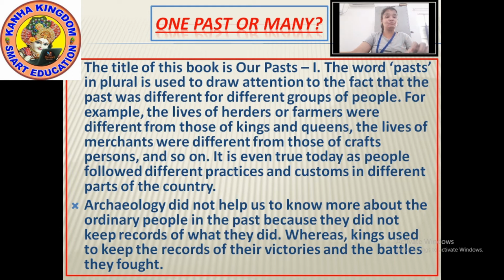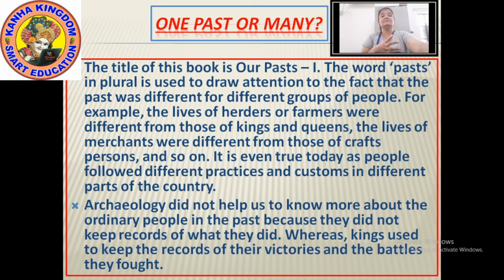The people who used to live in the forest had a different life. The people who were farmer or hunters had a different life. And the people who were king and the queens, merchants, rich people, they had different life. Okay, so these were the past. That's why the book is given the name past, so that you can easily know about the life of the people. How were they? How did the people used to live the life and how different their life was. Okay?